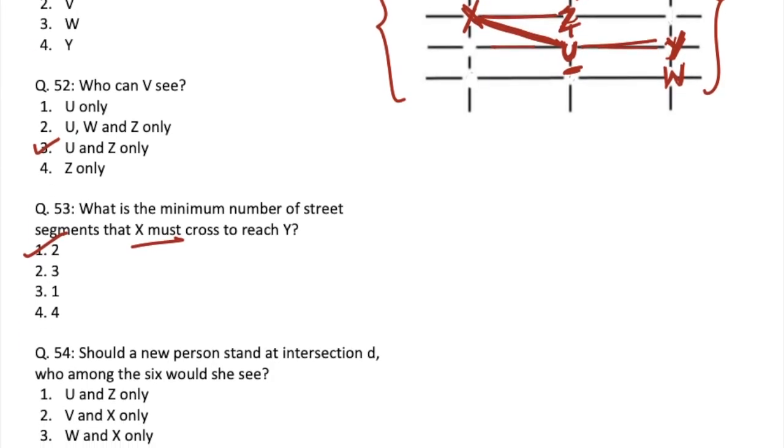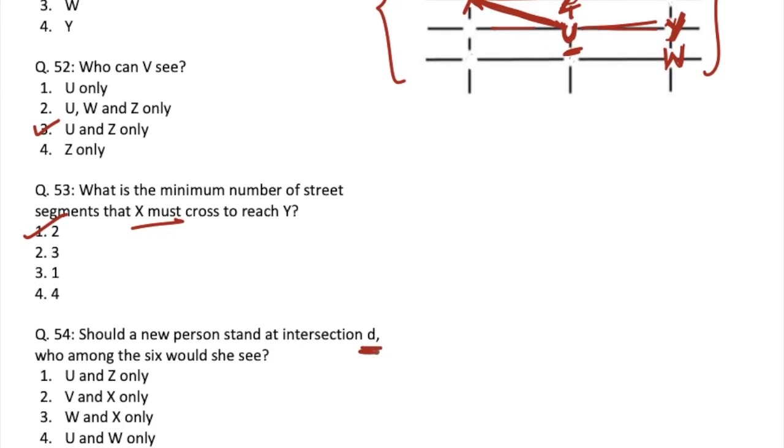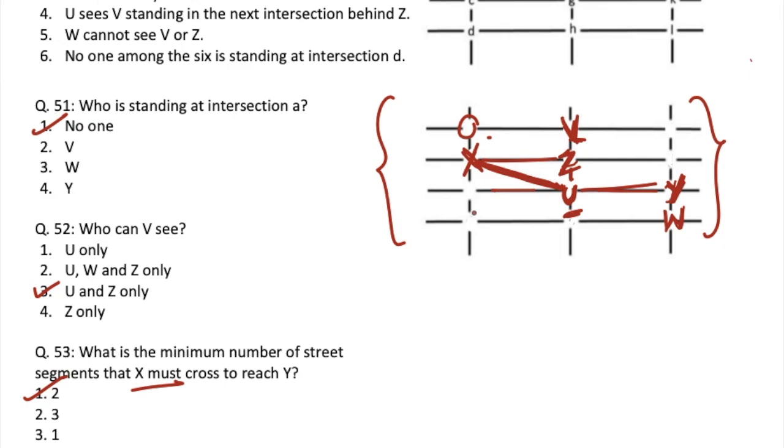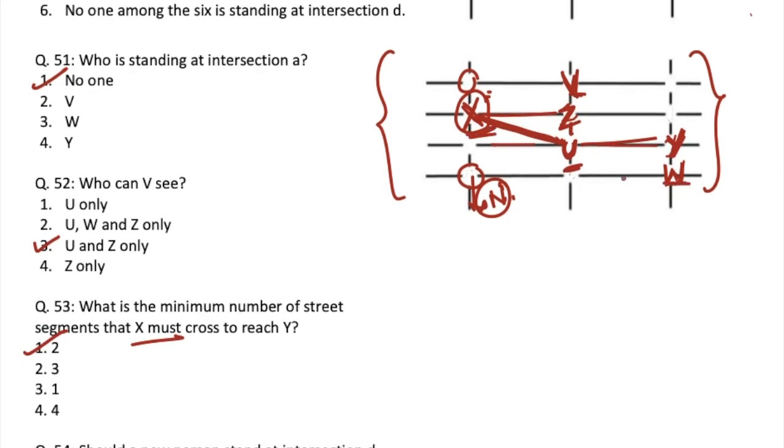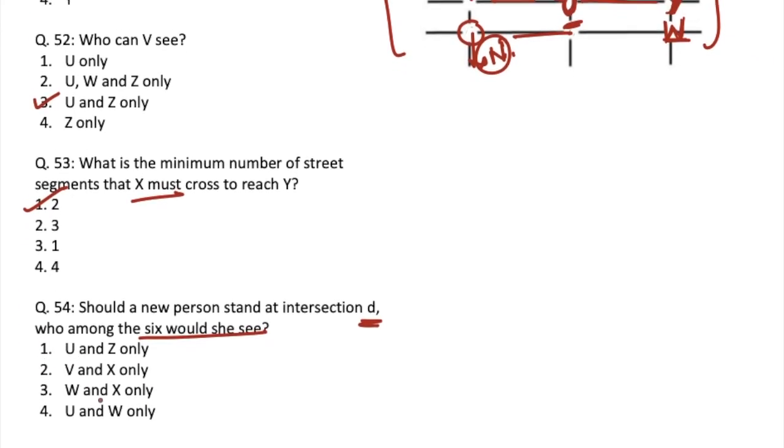The next one is, if a new person is standing at intersection D, who among the 6 would she see? Okay, so if a person is standing at intersection D, that is here, let's say this is the new person N. Who among the 6 will the person N see? So according to here, the person will only see X as well as W because these are the only 2 people standing vertically or horizontally in its way. So W and X will be our answer, which is option 3.